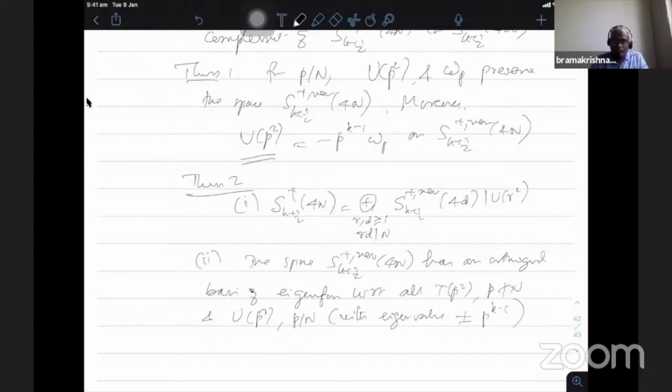Therefore, the eigenvalue of U_{p^2} will be plus or minus p^{k-1} only. So that is the eigenvalue.